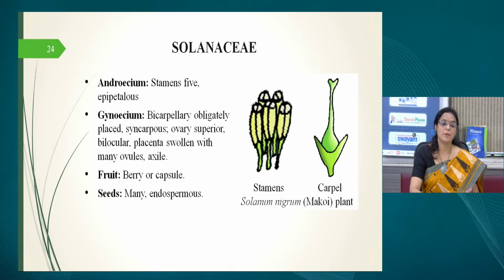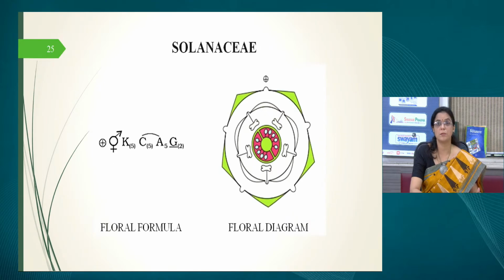And when you describe it in your classroom or you are making notes for yourself, it is always advisable to draw alongside, so you always remember what you have drawn and what term you have given. This is the floral formula and diagram for the Solanaceae. Now Solanaceae, you can see it is actinomorphic, so you have a circle and a cross in the floral formula.